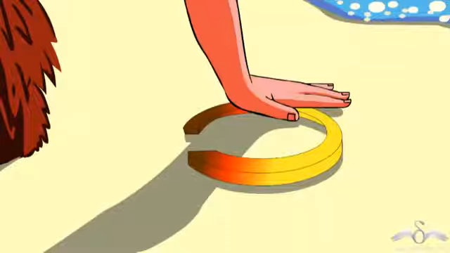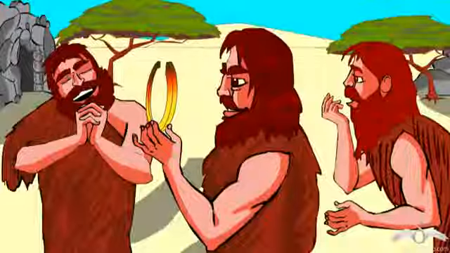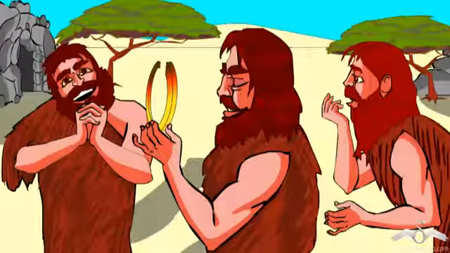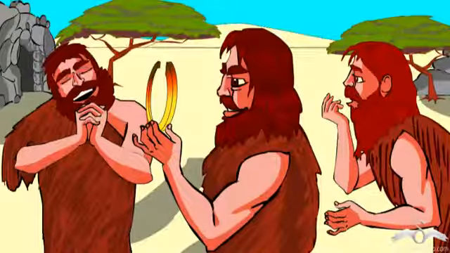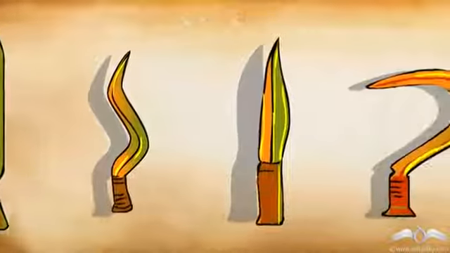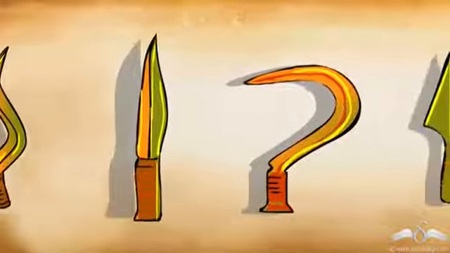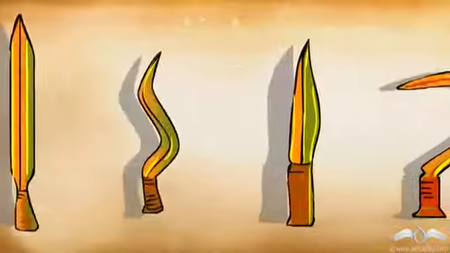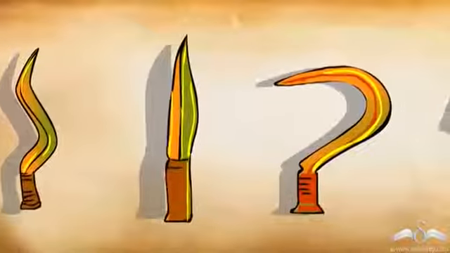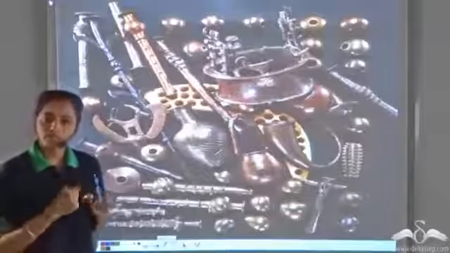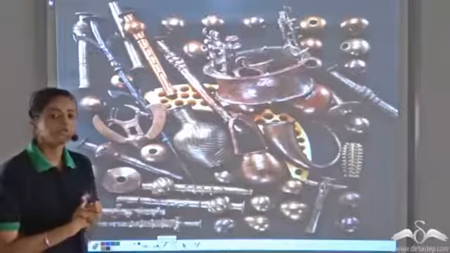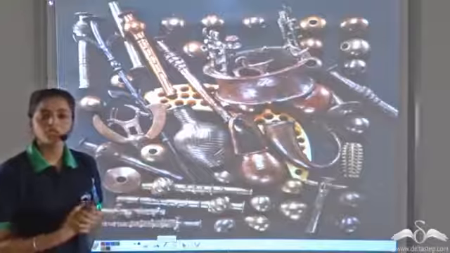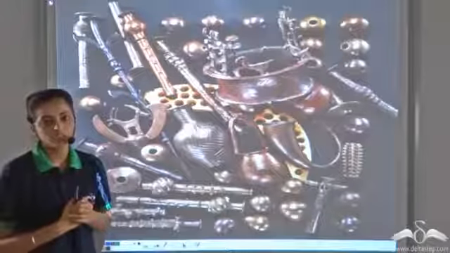So they were very happy to find this substance which does not break. So they formed different types of weapons using these substances. These substances that they had used were copper. Copper was the metal that they had discovered. They found that copper does not break when they tried to make different weapons. So they started using copper for making different utensils, for making very sharp weapons and so on.